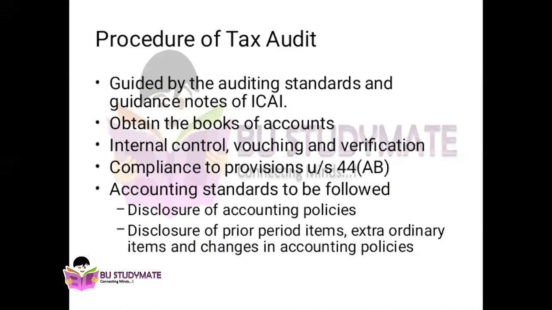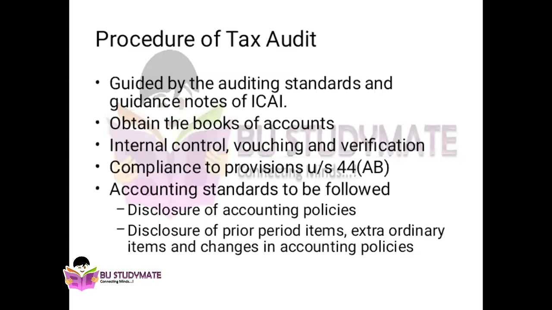There are two major standards which are common to both accounting profit and income tax profit. The first is disclosure of accounting policies. It means that in the tax audit and in the normal statutory audit, the auditor should clearly mention which policies and what type of accounting system they have followed.